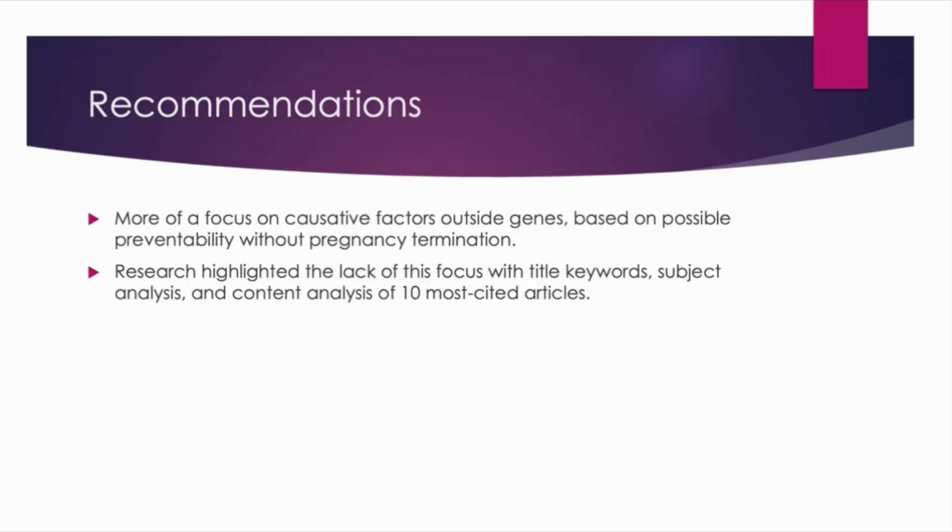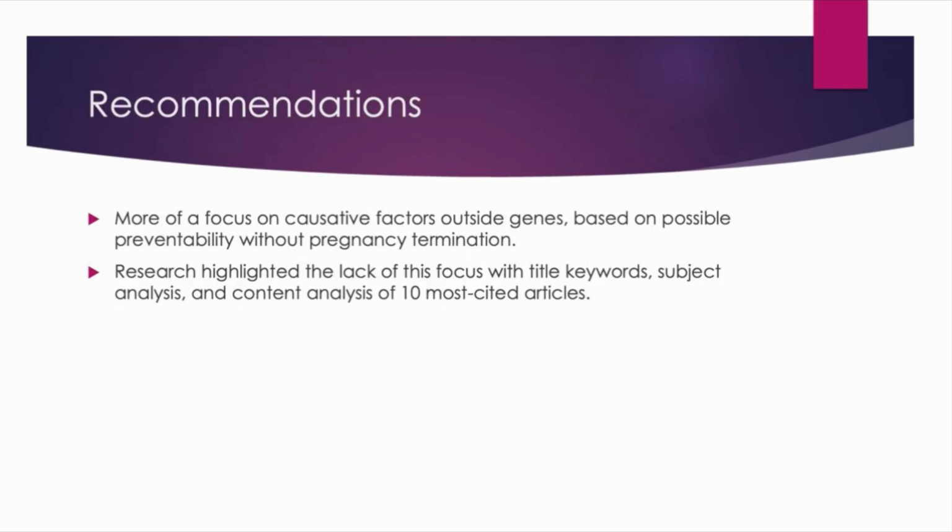A recommendation that we have is to focus more on causative factors outside genes based on possible preventability. If you can get those sources to hover towards more specific causes that we can prevent, and furthermore going into the genes, we know of course the only way to avoid is pregnancy termination, which is of course a controversial topic and also one that is not necessarily plausible, requiring lots of genetic testing in the womb and also a clear link between that gene and ALS.